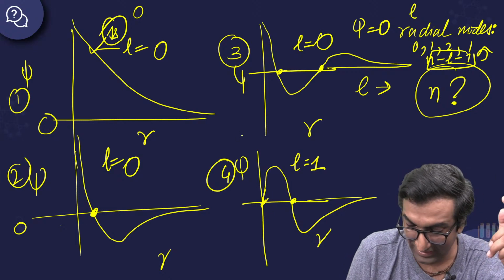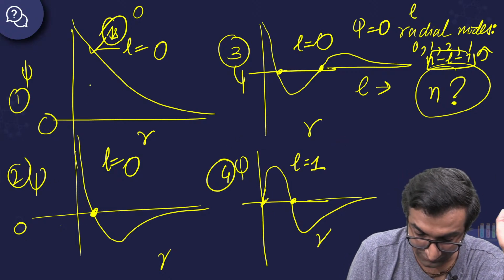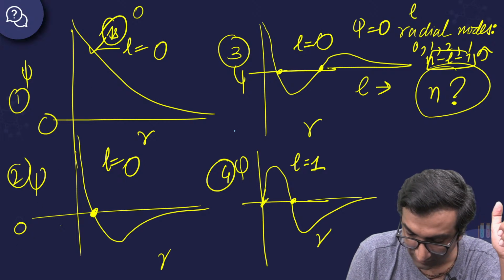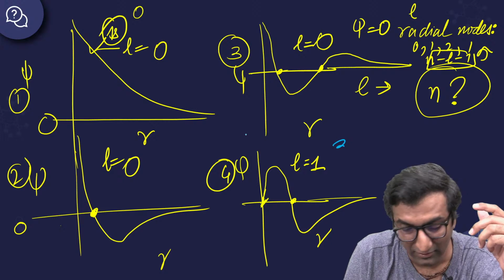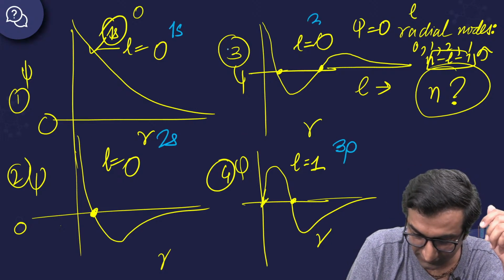You're all wonderful students. मैंने बोला था, if you guys answer the easy ones, I'll give you one very interesting question. This is my interesting question for you. ठीक है? Let me write that down. Excellent work. Who figured out 3p? Varad. Lovely. This is 1s. This is 2s. This is 3s.